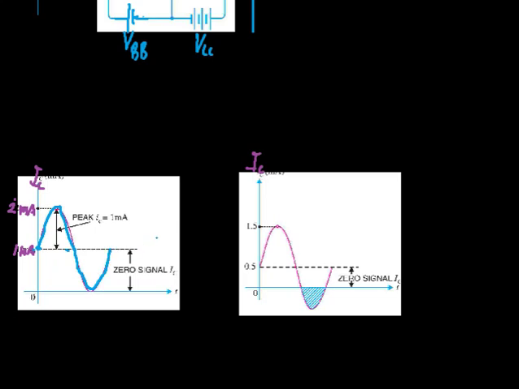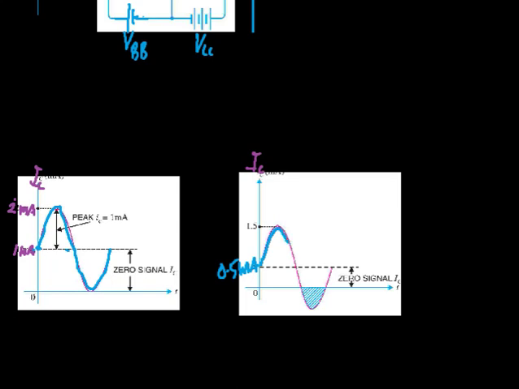Now suppose our minimum or proper zero signal collector current is 0.5 milliamperes. Then during the positive half cycle, the collector current starts to increase from 0.5 milliampere to 1 milliampere.